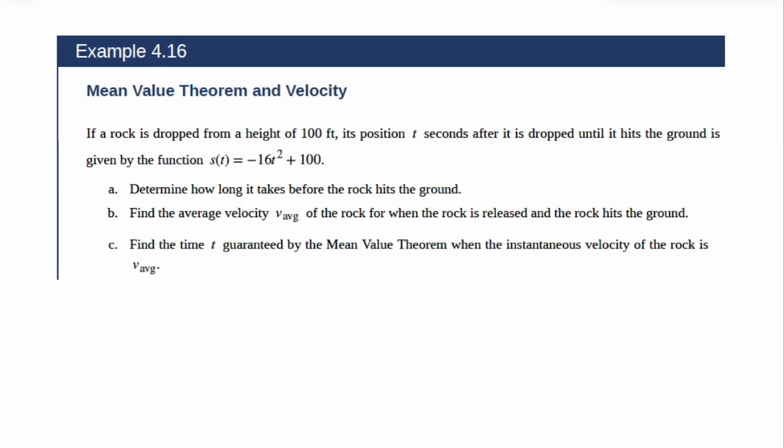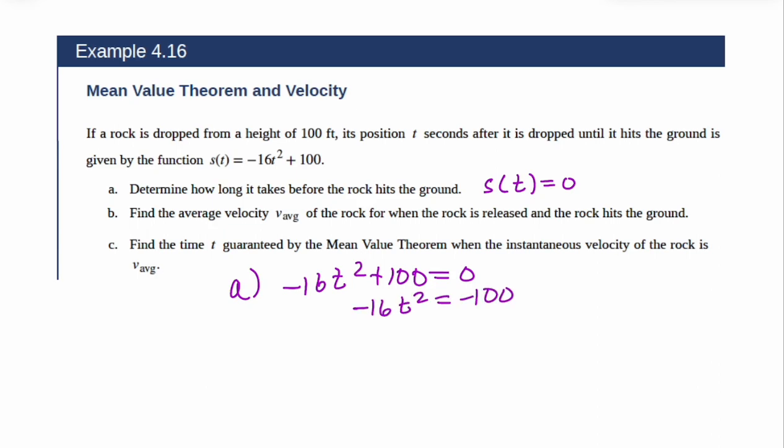Now let's think about something for a minute. If the rock is hitting the ground, then that means that our height is equal to 0. So don't overthink that spot. If our position function is given, and they say when does it hit the ground, just set it equal to 0 and solve. So that's part A. We're just going to do negative 16t squared plus 100 equals 0. If we solve that, we get negative 16t squared equals negative 100.